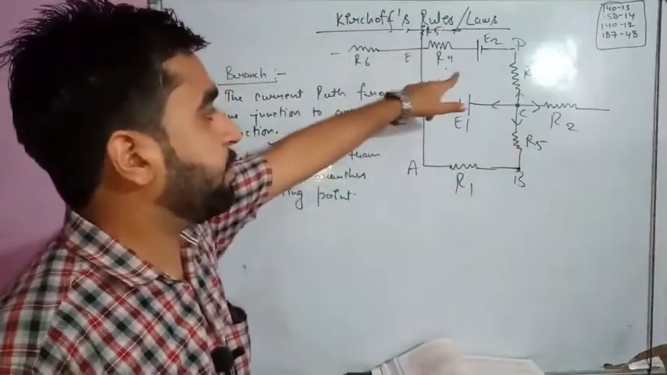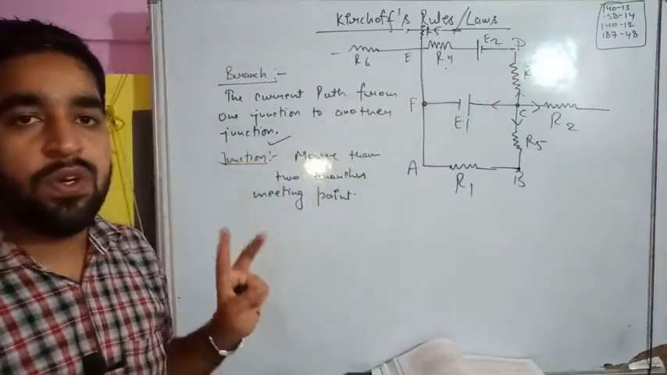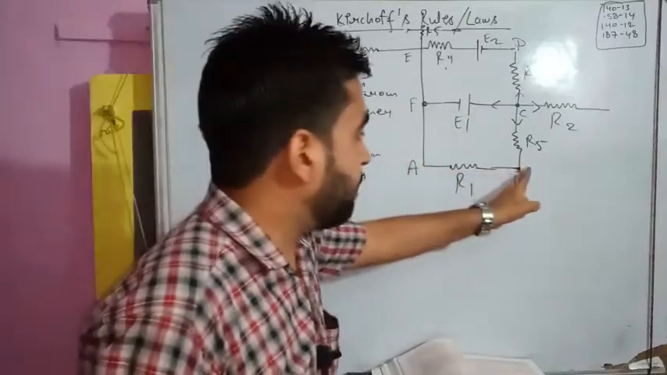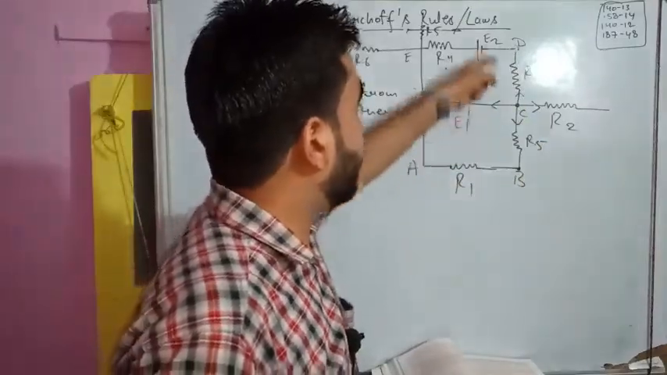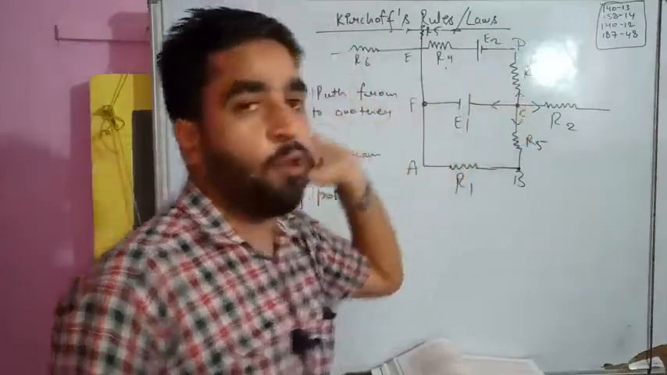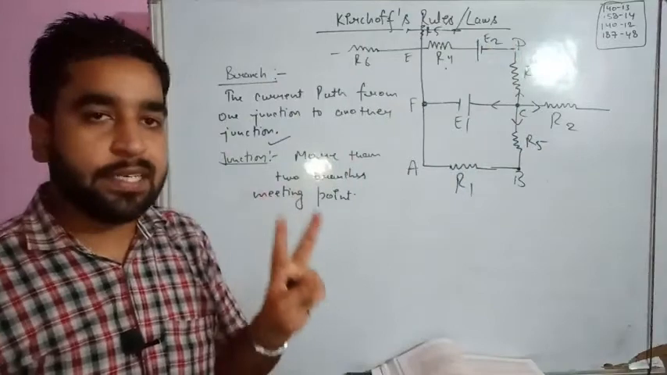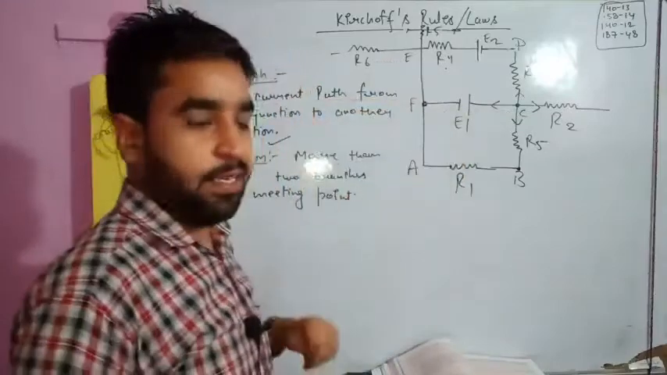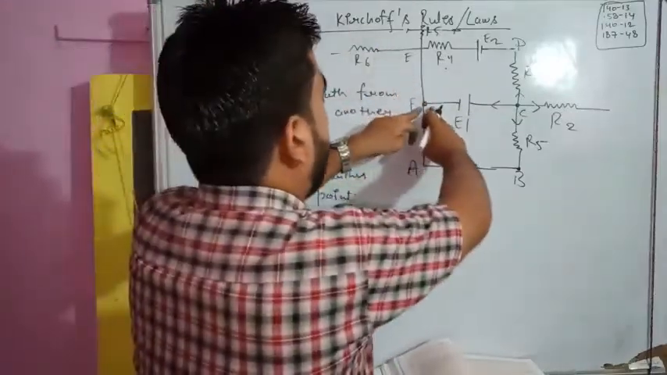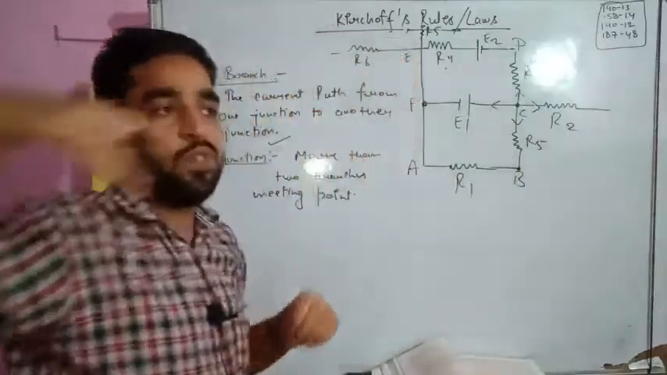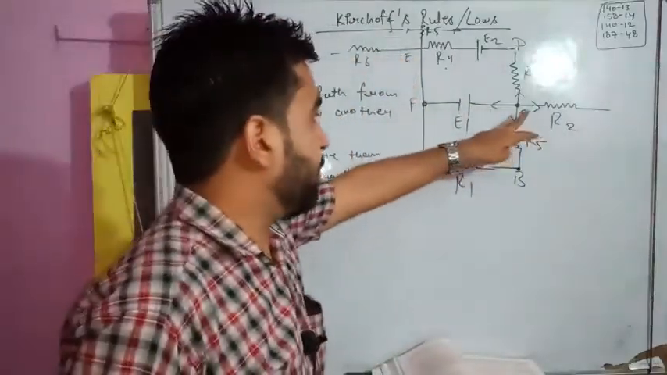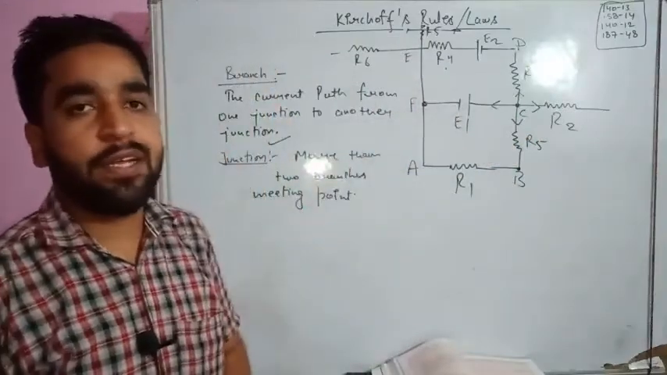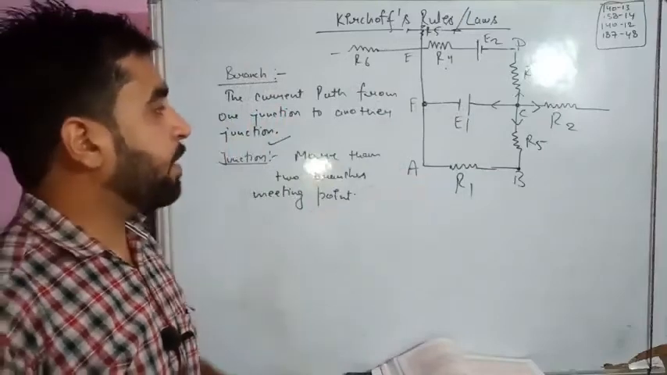Is point E a junction? Yes, of course, this is a junction. D is not a junction. So a junction is a meeting point of more than two branches. The path of current is the branch, and the meeting point of more than two branches is considered a junction. All these branches are meeting at a single point C, and all these branches are meeting at a single point F. So F is a junction and C is a junction. E is a junction, D is not a junction. More than two branches should be meeting at a single point to make a junction. So this must be clear to you.